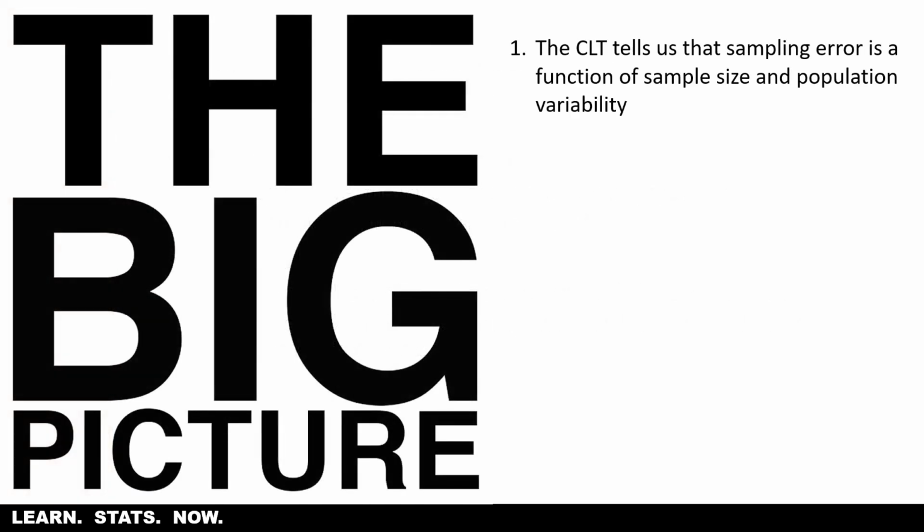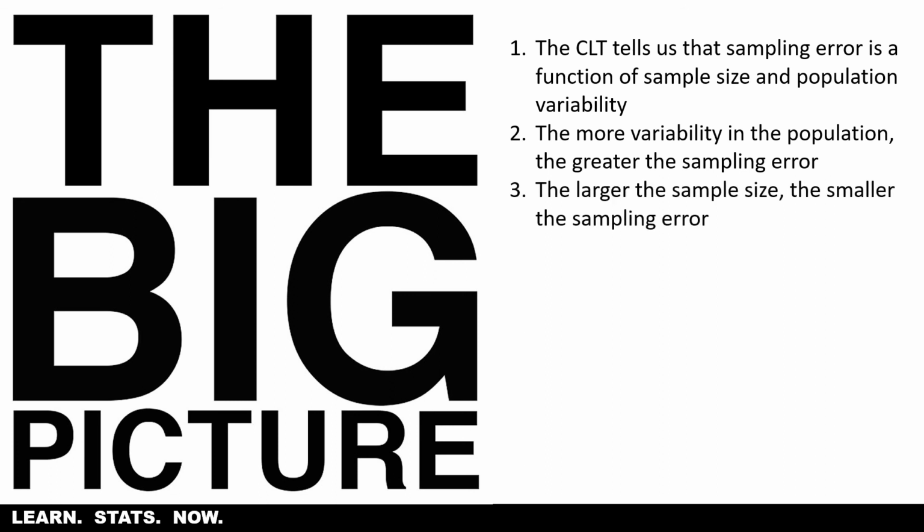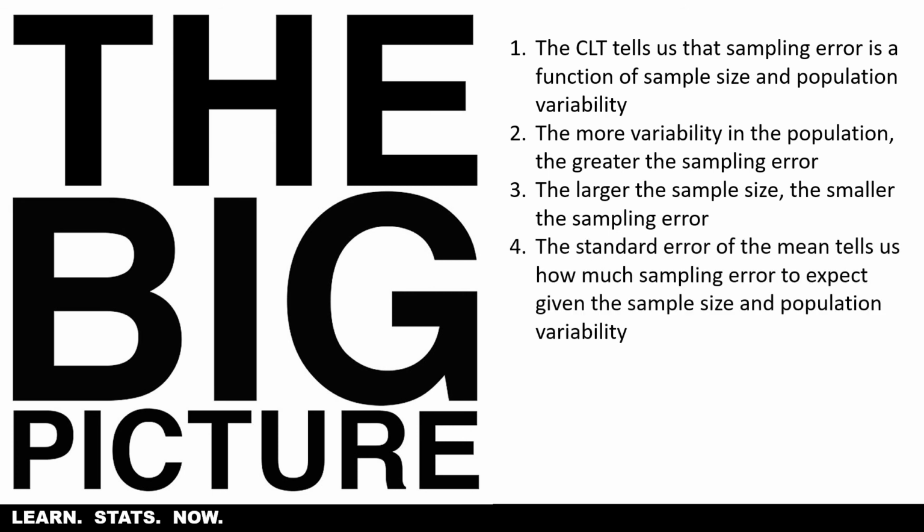Okay, big picture. Central limit theorem tells us that sampling error is a function of both sample size and population variability. The more variability in the population, the greater the sampling error is going to be. And by that, we just mean that on average, we expect a greater distance between sample means and the population mean. The larger the sample size, the smaller the sampling error. And the standard error of the mean tells us how much sampling error to expect given the sample size and the population variability.